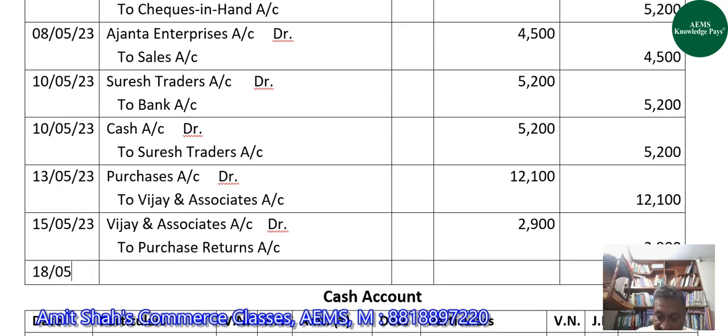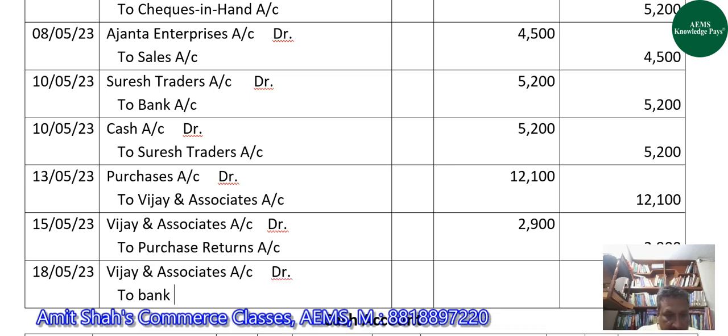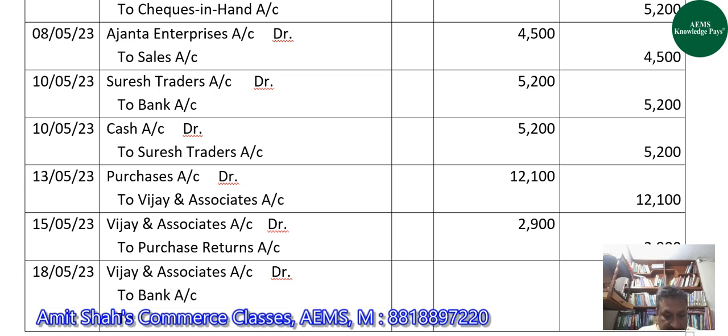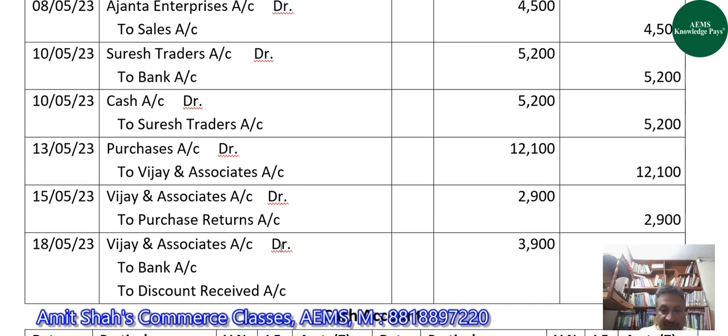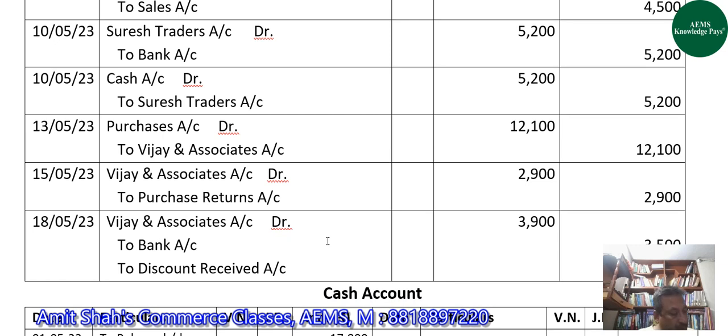So on 18th May, we will debit Vijay and Associates account, will credit bank account, and will credit discount received account. 3,900, 3,500, and 400. I hope guys you all are getting this.